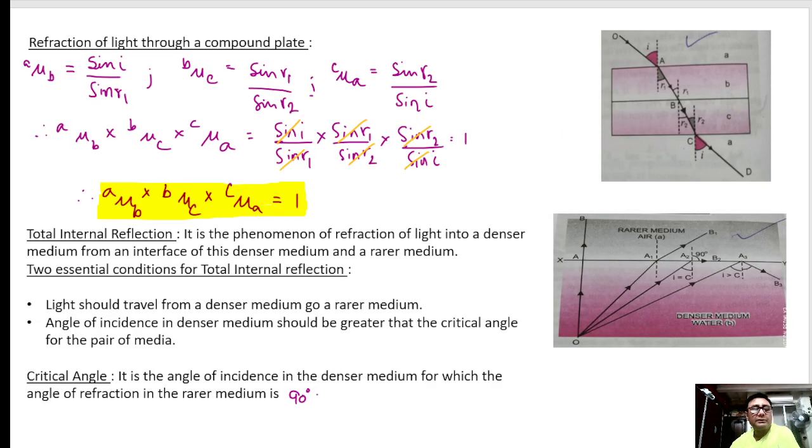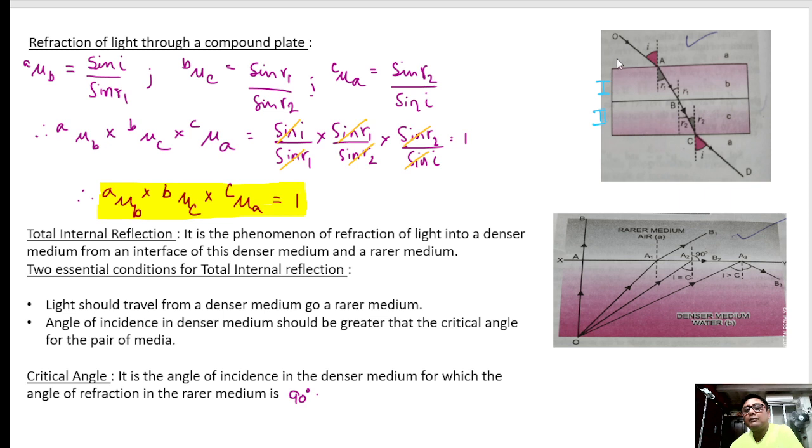Let's see, friends. Refraction of light through a compound plate. Please watch here. This is a compound plate. The compound plate means there are two plates, 1 and 2. So see how the ray of light is entering.